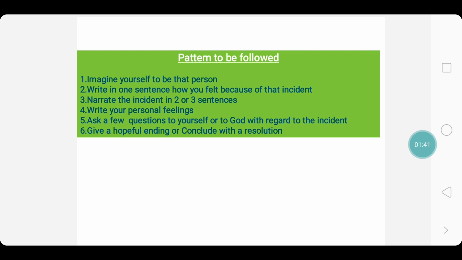Then sometimes it also happens that our personal feelings come out in the form of questions. Generally, we question God or we question ourselves. Why this? Why did I do like this? All this we can also express in the form of questions as personal feelings. Then remember children, always give a hopeful ending, in the sense with a hope that the days to come are going to be brighter than these days.